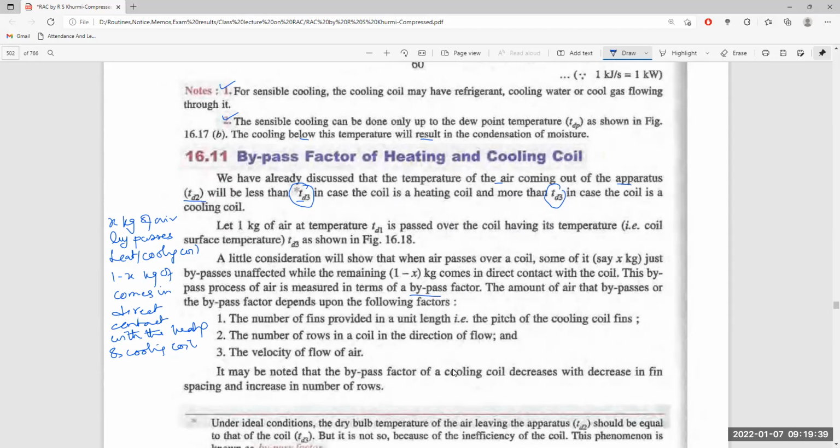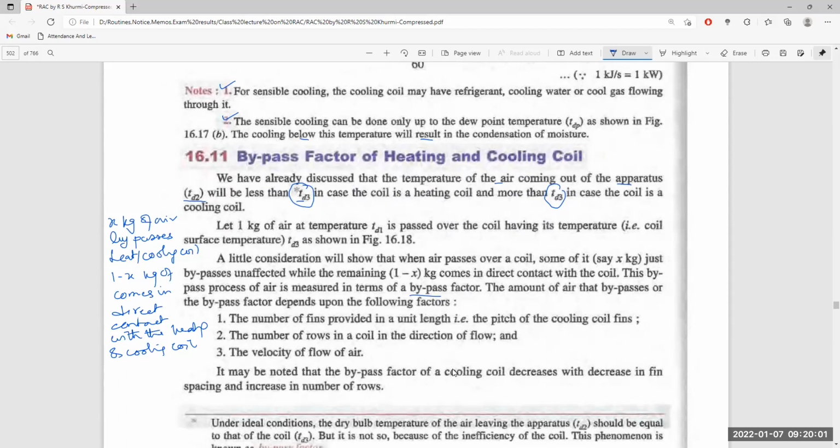The amount of air that bypasses, or the bypass factor, depends on the following factors: the number of fins provided per unit length, the pitch of the cooling coil fins, the number of rows in a cooling coil in the direction of flow, and the velocity of flow of the air.